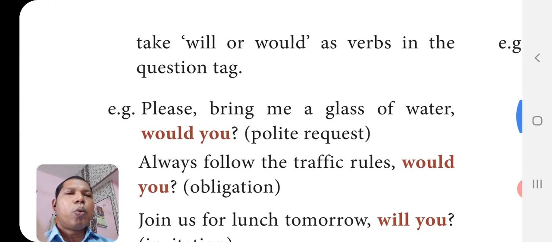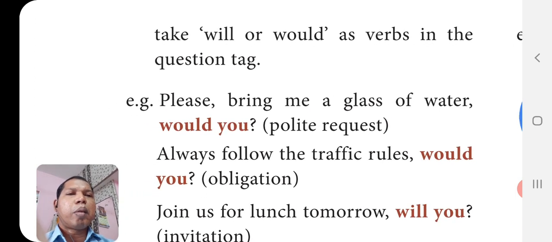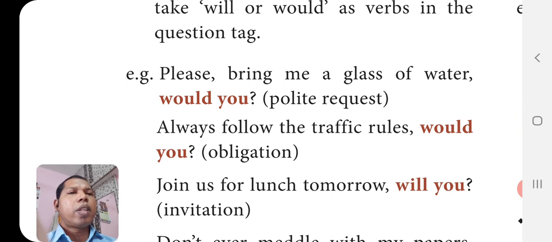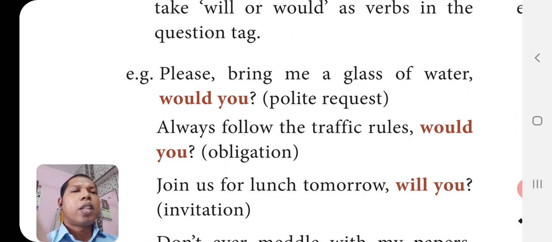Imperative sentences that express a polite request, obligation, suggestion, invitation, impatience, warning, etc., take will or would as verbs in the question tag. Please bring me a glass of water. So it is an example for a request or imperative sentence. Polite request, so we can use would you. So most of the time for the imperative sentence we will be using will you. And if it is a polite request, we can use would you also.